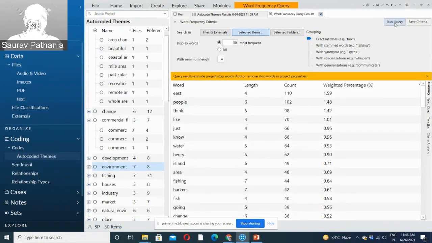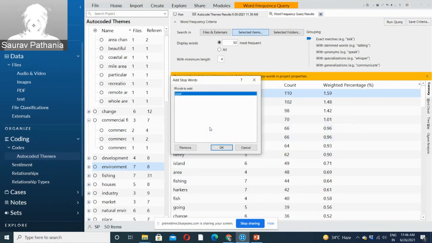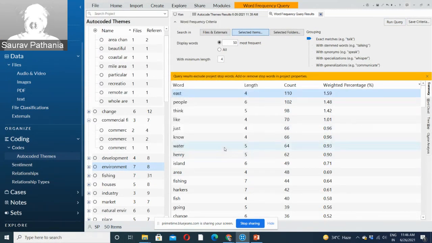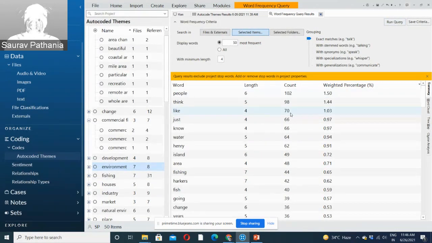it immediately pops up this result, which shows that east is the most frequent word with minimum length of 4, with a count of 110, and all of the other words, like people, are coming as well. Why is east coming? Because the study was done on the east coast, down the east coast of the USA. So I don't want this word. If you don't want a word in your data, you can just click on it and add it to the stop words list. Now it has been added. If I run this query once more, east will not be in our results. Right, so this is the word frequency query.